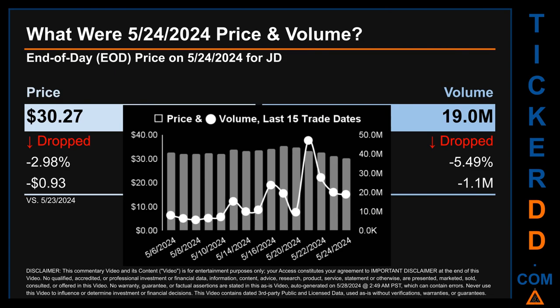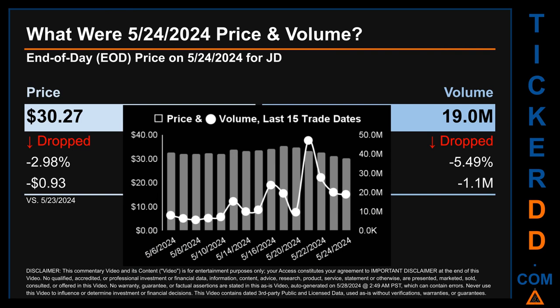What was end-of-day price and volume for JD? On Friday, May 24, 2024, JD had an end-of-day price of $30.27 and volume of about 19 million. Compared to the previous trading day, the price dropped 2.98%, losing 93 cents, while volume dropped 5.49%, decreasing about 1.1 million. The graph shows price and volume for the last 15 trade dates.